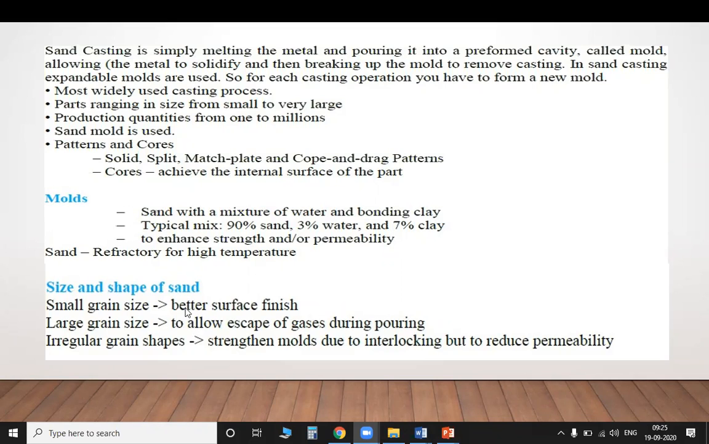So a large grain size allows the escape of gases during pouring. A small grain size gives a better surface finish. When you take a large grain size, it allows the escape of gases during pouring. Irregular grain shapes strengthen molds due to interlocking, but reduce the permeability. So irregular grain shapes are not preferred.